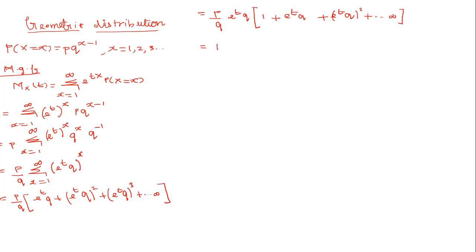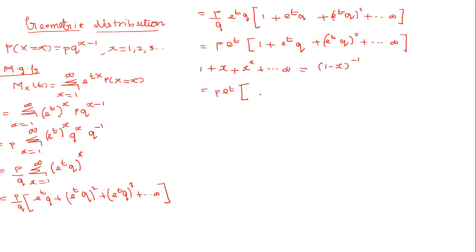So we are left with p e power t times 1 plus e power t q plus e power t q the whole square, so on to infinity. This is a well-known expression, which can be written as 1 plus x plus x square so on to infinity, and this can be written using the formula (1 minus x) whole power minus 1. Similarly, this can be written as p e power t times (1 minus x) power minus 1.